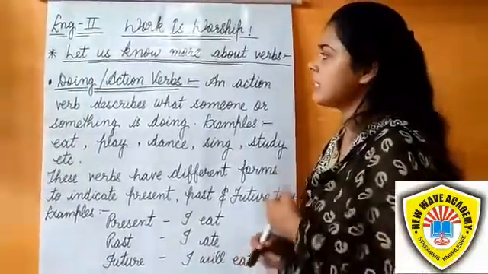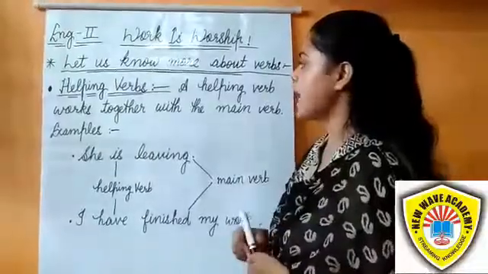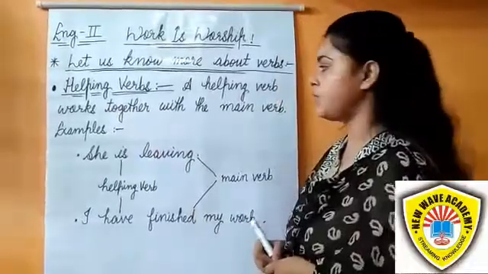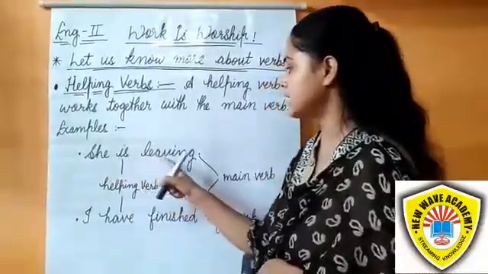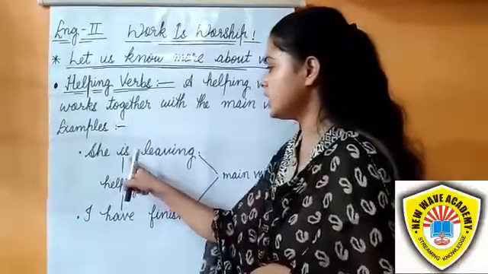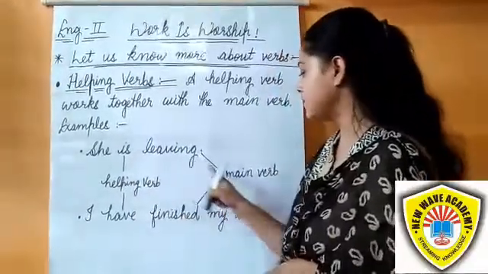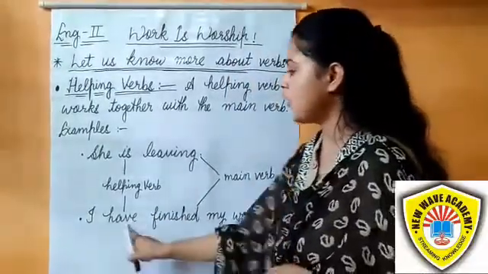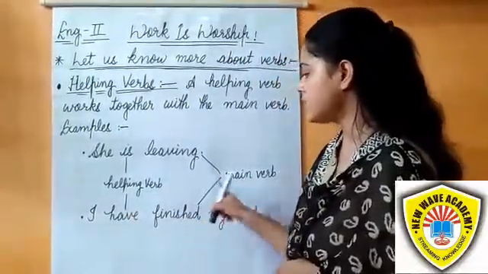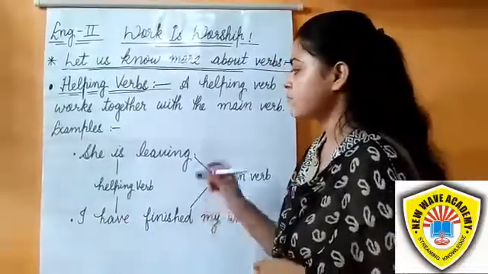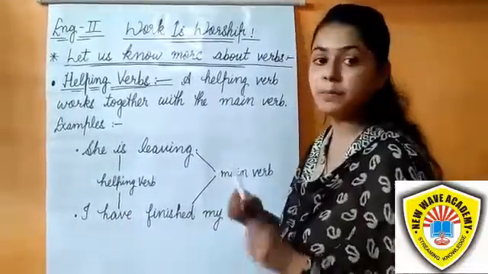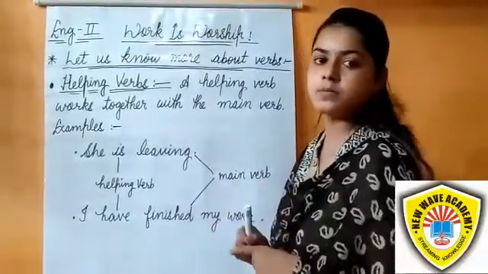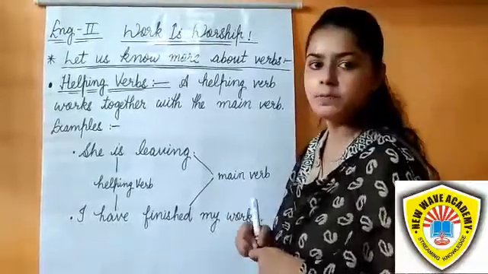Students, let's see helping verbs. A helping verb works together with the main verb. For example, she is leaving. So is here is the helping verb and leaving is the main verb. I have finished my work. So have is the helping verb and finished is the main verb. A helping verb is not the main verb. An action verb is a main verb. Both verbs mixed together form a verb phrase.